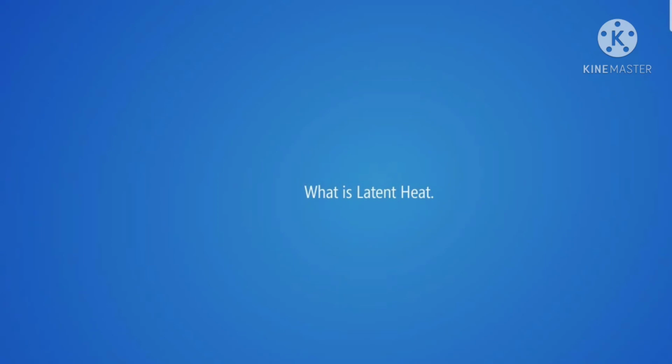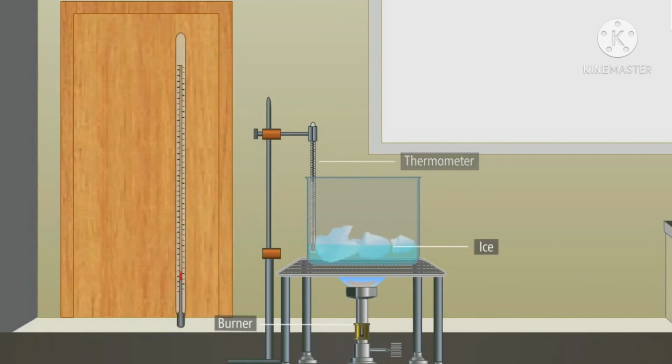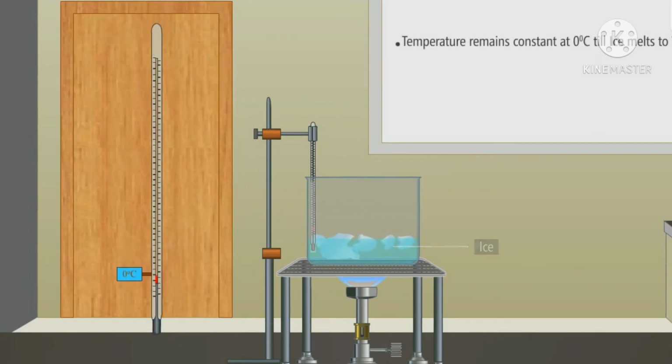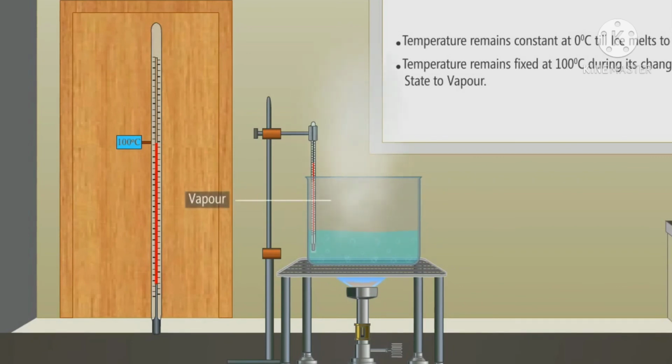Explaining what latent heat is. Heat is continuously supplied to ice, but its temperature remains constant at 0 degrees Celsius till ice melts to water. Similarly, temperature of water remains fixed at 100 degrees Celsius during its change of state to vapor, in spite of continuous supply of heat to it.